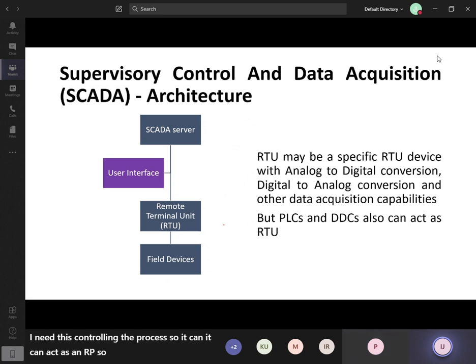So in a PLC based system, we normally don't go for an RTU device. We will use the PLC as an RTU, where we take the field data stored in the PLC memory and take that data to our SCADA server. It is similar with DDC also. So PLC and DDC can also act as an RTU.